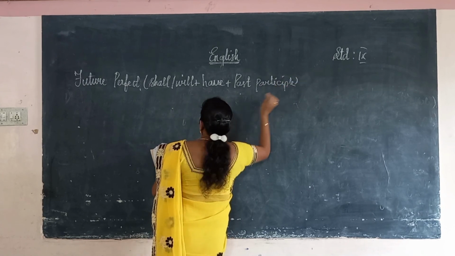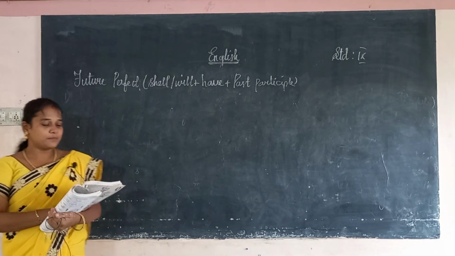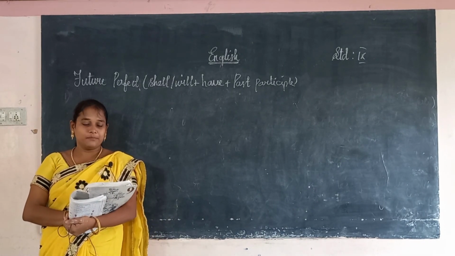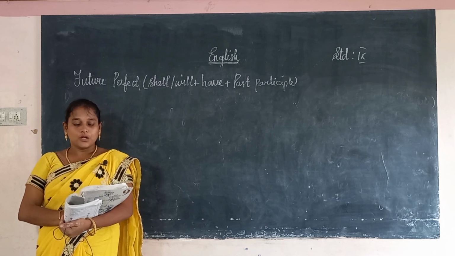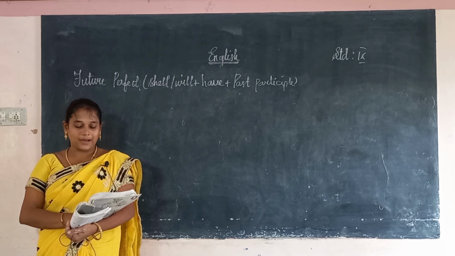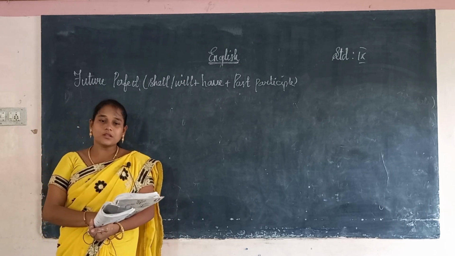Okay, let us see wherever we will use this. A completed action before something in the future. We will use it in the first case, a completed action before something in the future, then duration before something in the future. In the question form as well as in the negative statement, we will use this future perfect.